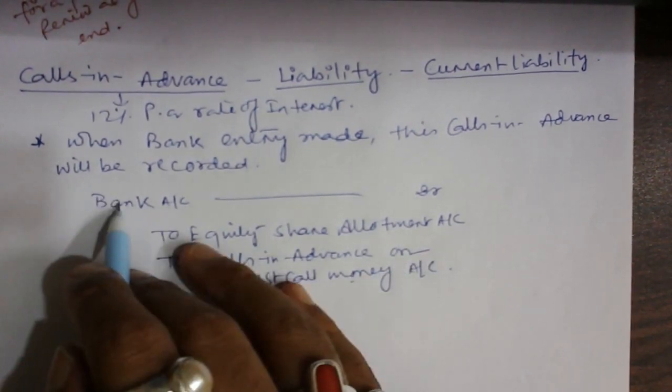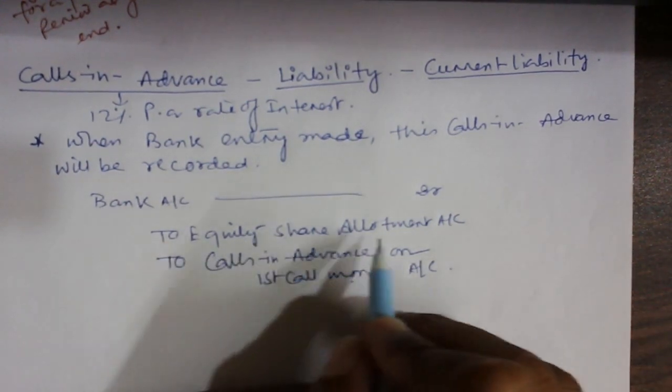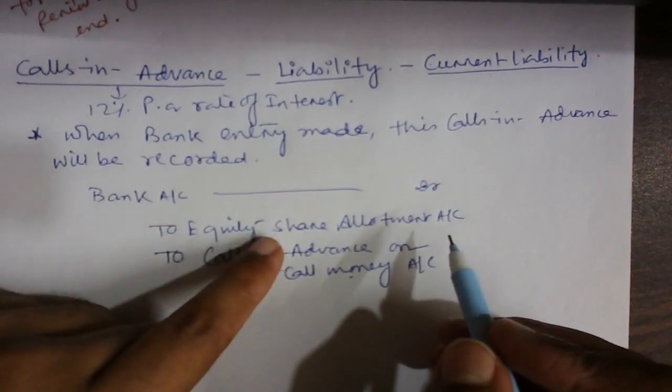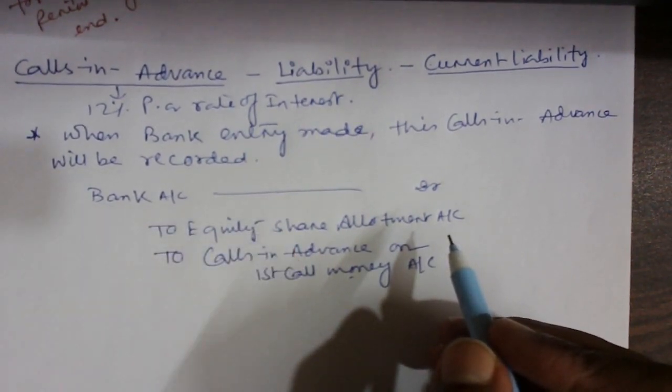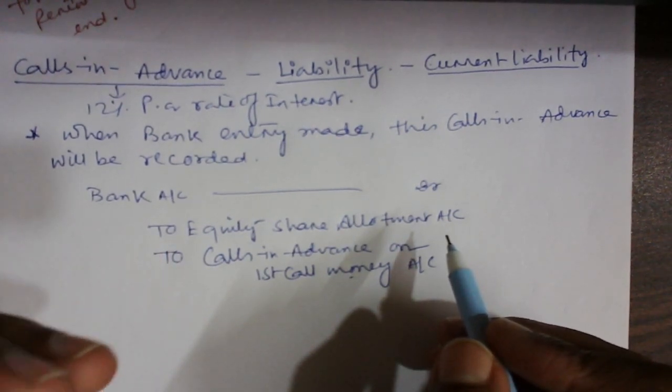So bank is debit because you receive the money, or what comes in debit. Equity share allotment is credit because it's an allotment money. So it's a receive entry. When you receive, we debit the entry when it is due, and we transfer the amount when it is paid. So guys, just remember this. Let me go back to the last class.